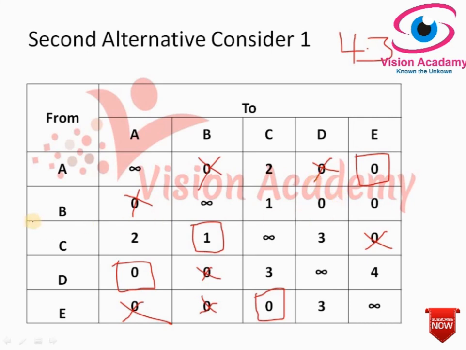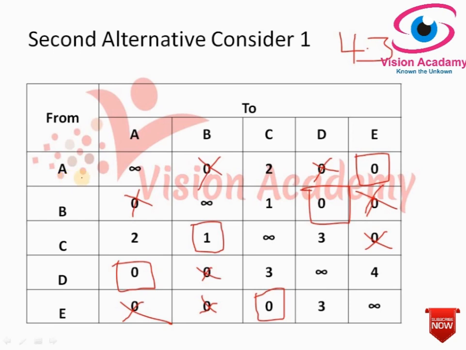And next I will select this. I don't select this because there is already an assignment in that column. So I will select this and strike out this. So now we completed all the zeros. We struck out all the zeros, and now we have to check the optimality test.